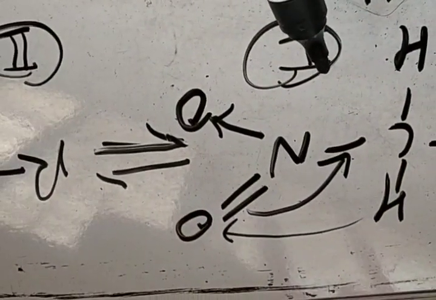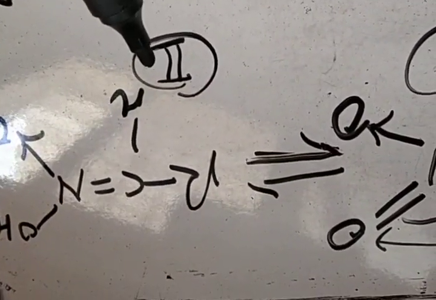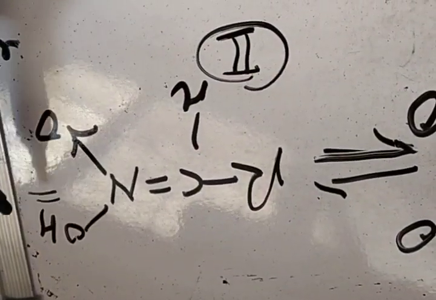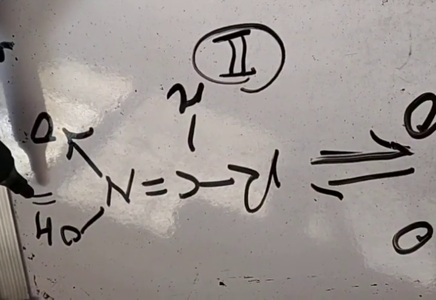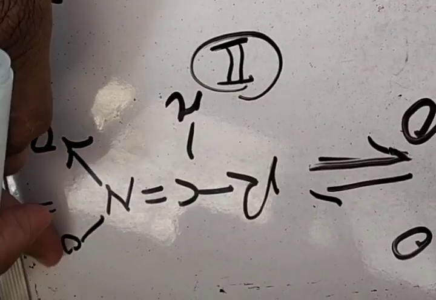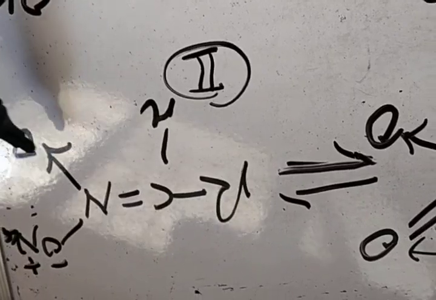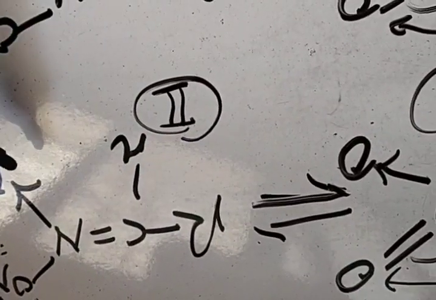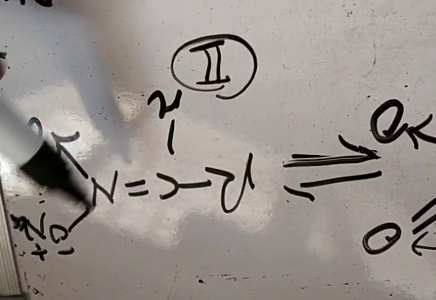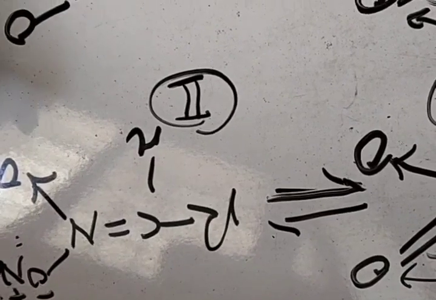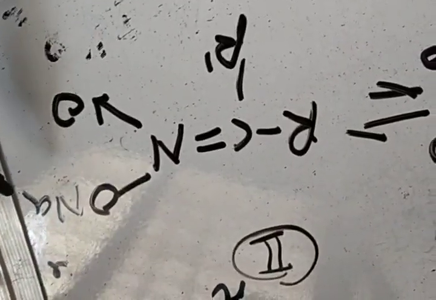But when these nitroalkanes, primary or secondary, are treated with dilute NaOH, they get dissolved in it. This hydrogen is acidic and combines with OH minus of NaOH to form water, and Na comes here, meaning we get the sodium salt of the aci-nitro form, or nitronic acid. The sodium salt of nitronic acid is formed, and the equilibrium gets shifted to the right in the presence of dilute NaOH. Here also the sodium salt of nitronic acid gets formed.